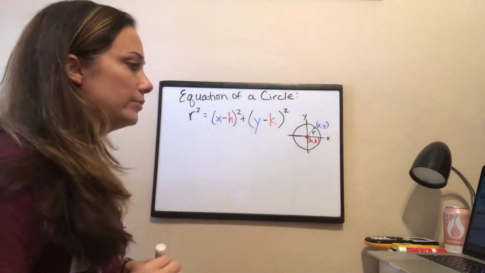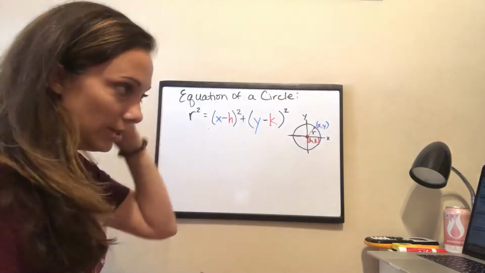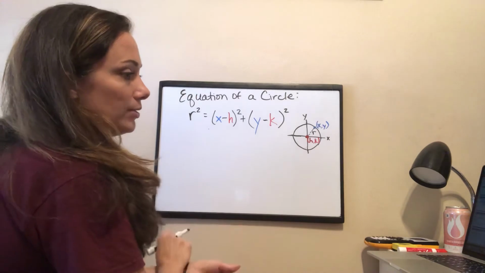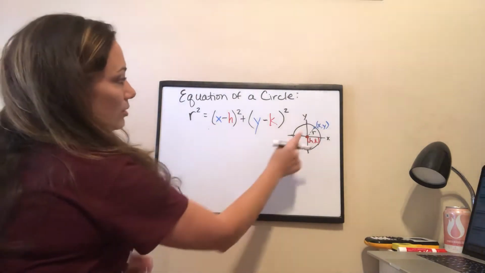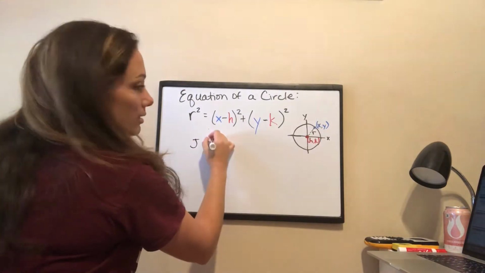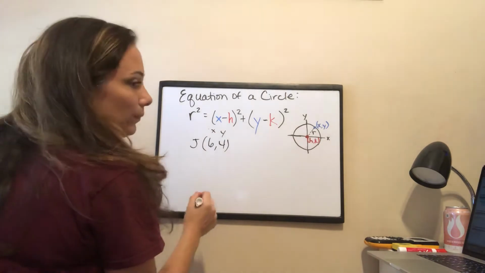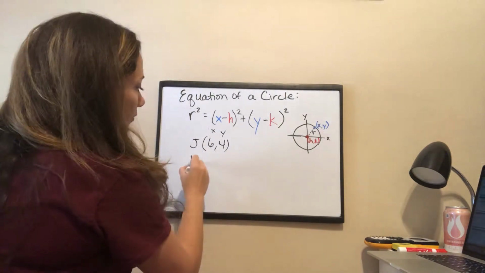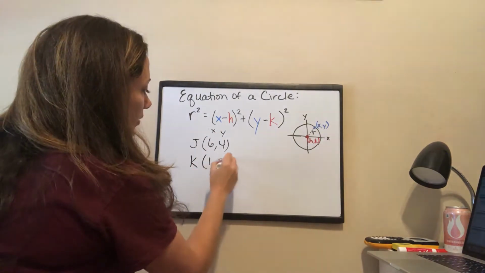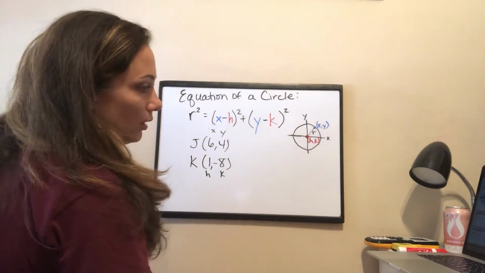Okay. So let's do one of these. I'm going to write down just the couple pieces of information they gave us. Circle K passes through a point, J, so we're going to call this J, for example, and it is at 6, 4, so I'm going to call that my X and my Y, and has a center of K, which is at 1, -8, and those are going to be my H and K values.